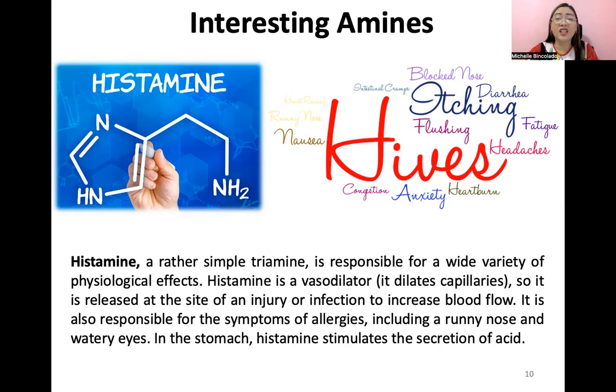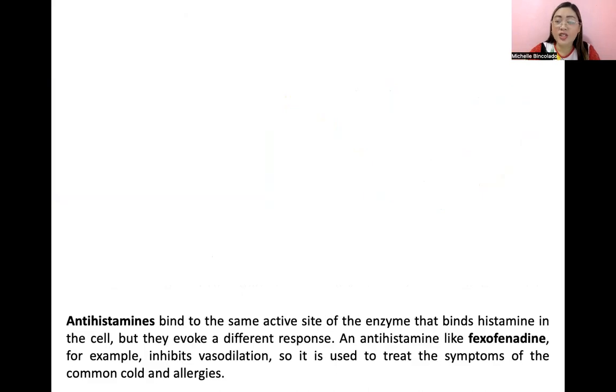Usually, class, when we can no longer bear it, we resort to medicines. So I hope you also know how to counteract this effect of histamine. The drugs or compounds used to counteract histamines are, of course, called antihistamines.